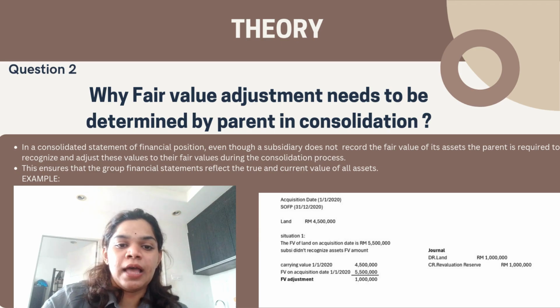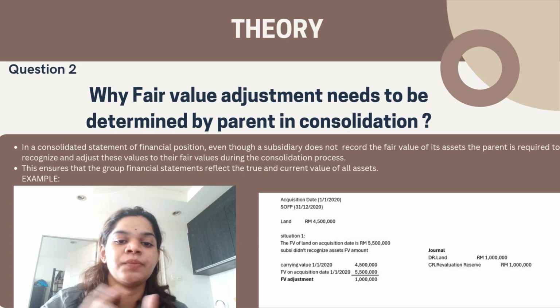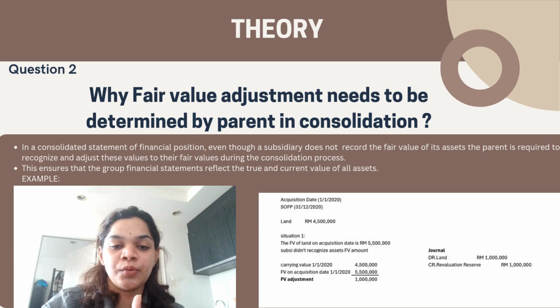For example, as I attached in the slide, the acquisition date is 1st January 2020, the financial position date is 31st December 2020, and the land value is 4,500,000. In situation 1, the fair value of the land on acquisition date is 5,500,000, and the subsidiary did not recognize the asset's fair value amount. For the calculation, the carrying value on 1st January 2020 is 4,500,000, and the fair value on acquisition date is 5,500,000. Fair value minus carrying value gives a fair value adjustment of 1 million.